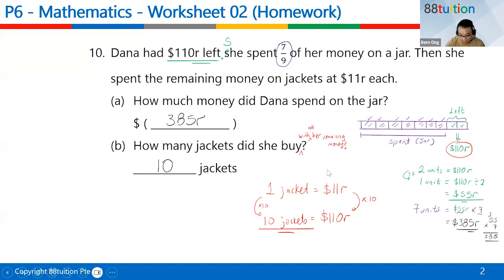But usually it's like that. Because when you do the question so many times, you know, what else can she buy? There's no more part to the question already. So usually people will just take it as 110 divided by 11, to give you the 10.